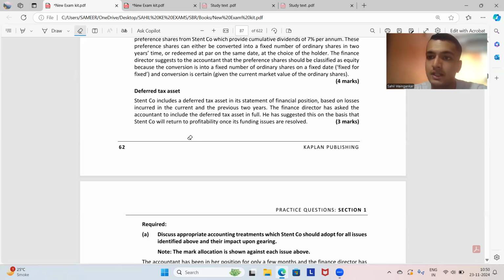According to IAS 12 income taxes, a deferred tax asset can be recognized on the basis of the unused losses of the current and the previous years if and only if an accurate estimate of the amount of profits that the company will gain in the future can be assessed or derived.